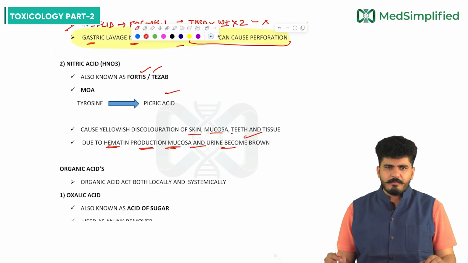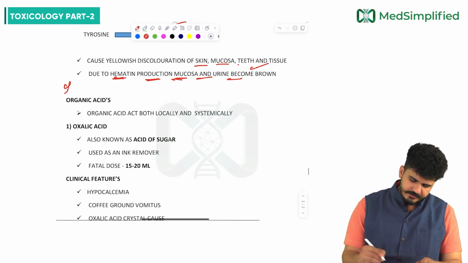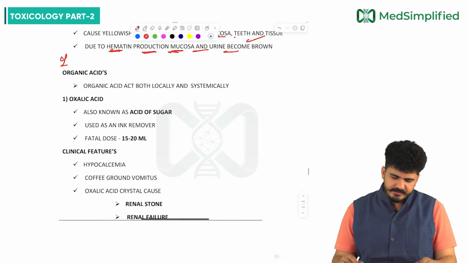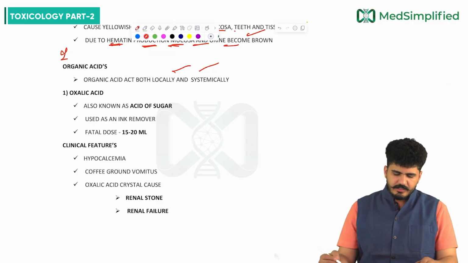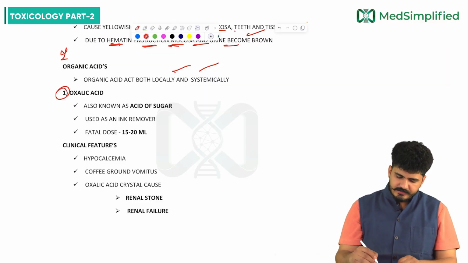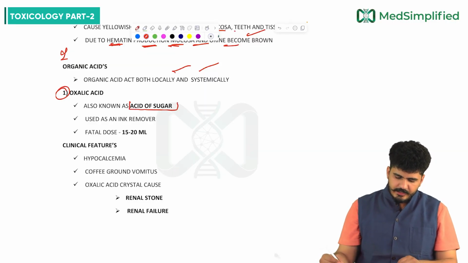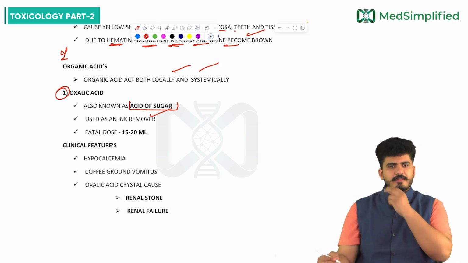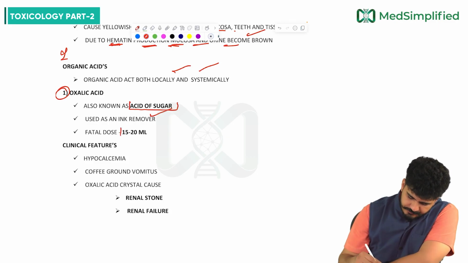Now coming to the next, organic acids. Organic acids act both locally and systemically. Number one is oxalic acid. Oxalic acid is also known as acid of sugar, and it is most commonly used as an ink remover, my dear friends. The fatal dose is 15 to 20 ml.